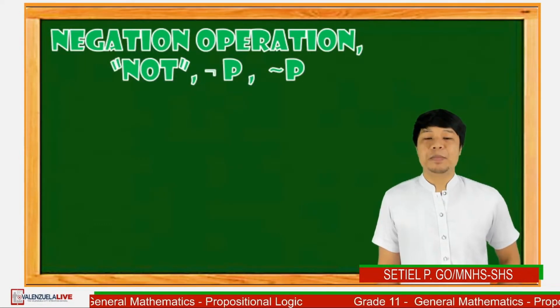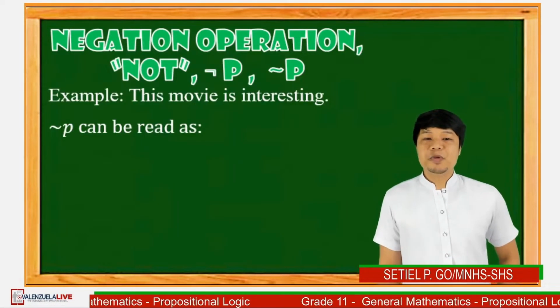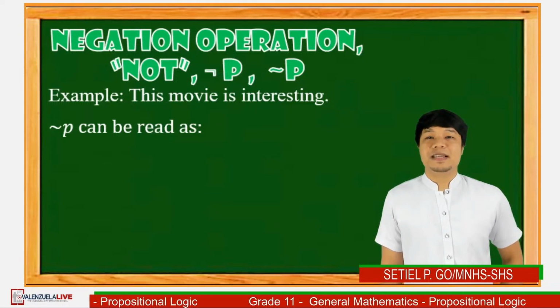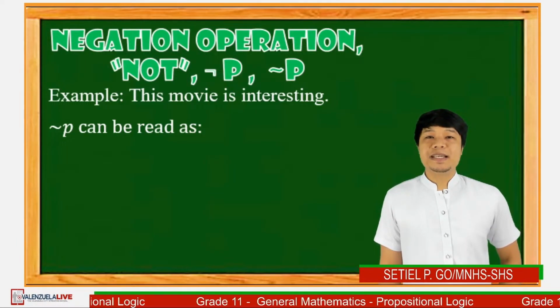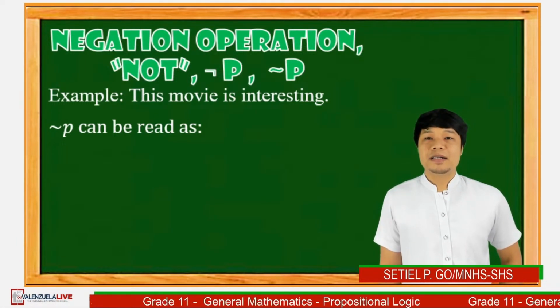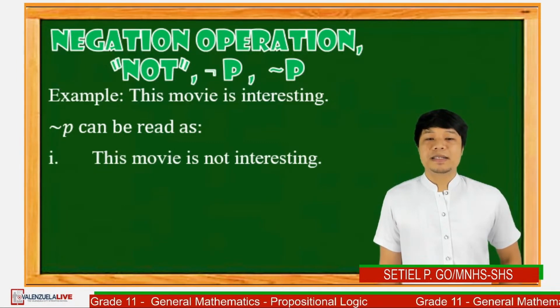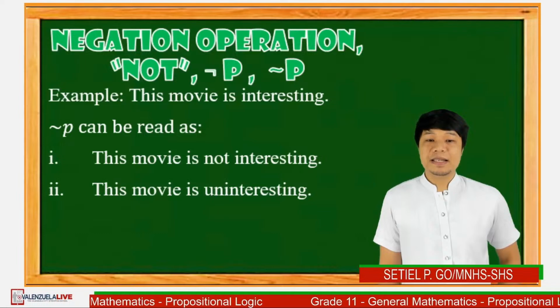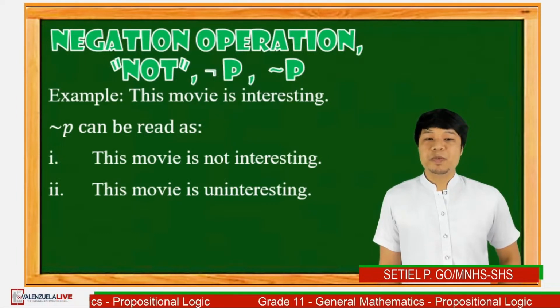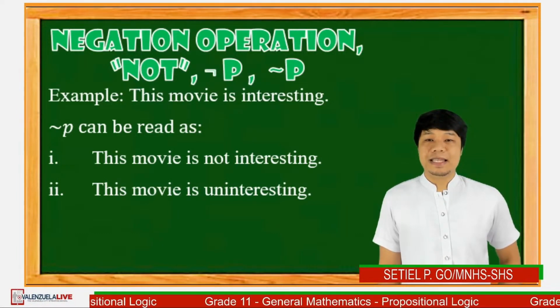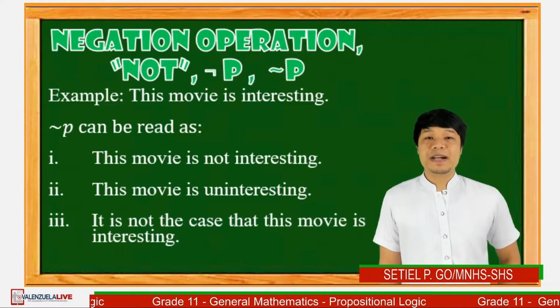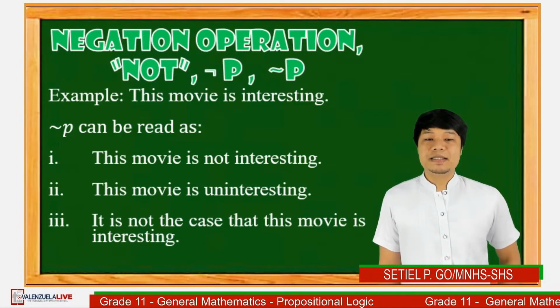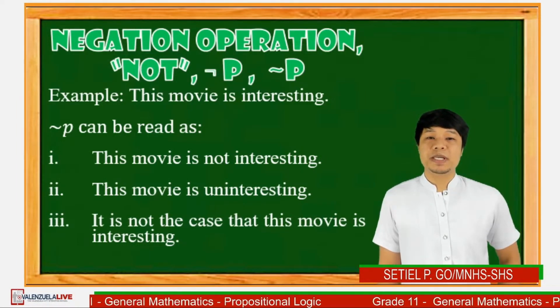Let's have an example. This movie is interesting. You're going to negate P, which are, number one, this movie is not interesting. And it can be written, number two, this movie is uninteresting. And lastly, you can rewrite in this symbol, it is not in the case that this movie is interesting.